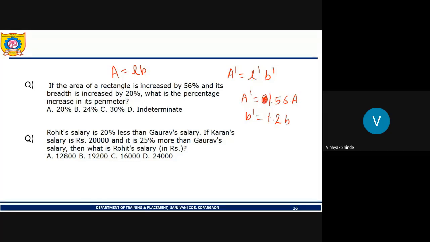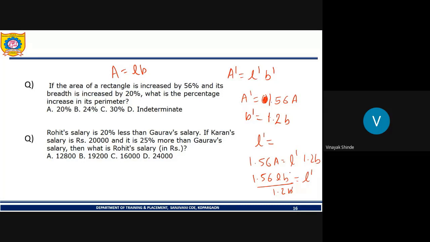So what will be L dash? Put the values over here. We get 1.56 A is equal to L dash, the value unknown, times the value of B dash, which we have as 1.2 B. A is LB, so 1.56 LB upon 1.2 B is L dash.